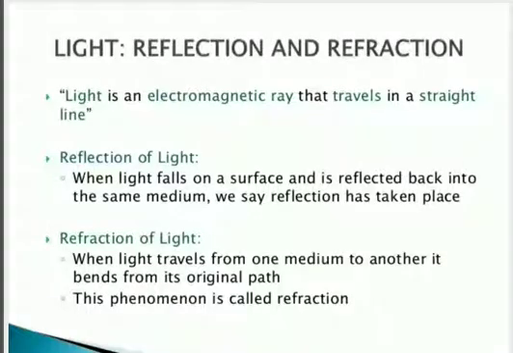Students, we have started chapter 10, Light, Reflection and Refraction. And in this chapter, up to now, we have covered that light is an electromagnetic ray that travels in a straight line. And we have discussed two types of phenomena, that is reflection and refraction.